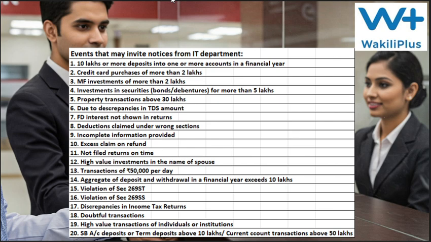That is the reason these sections are introduced in the Income Tax Act. Only if it is accounted for will the government get tax on it. Without that, there is no tax, and no tax means the government will have less funds for its activities.